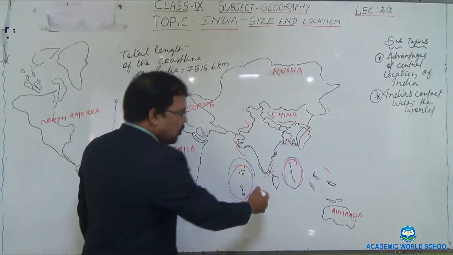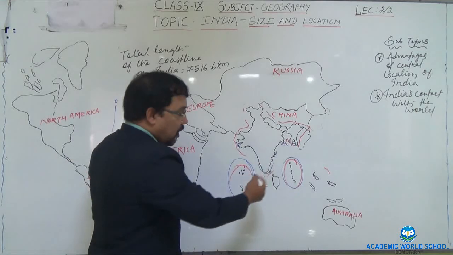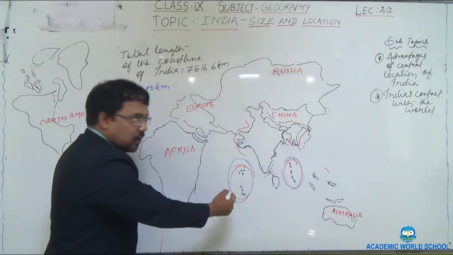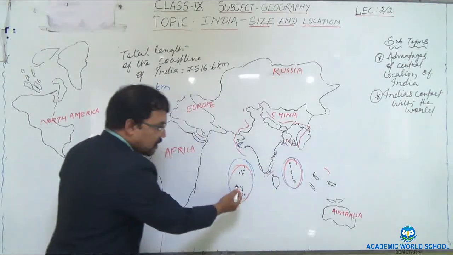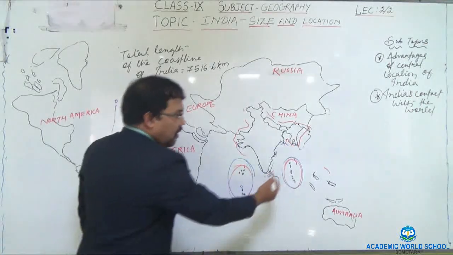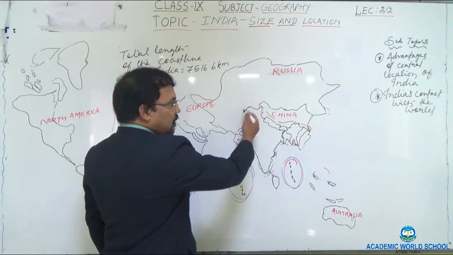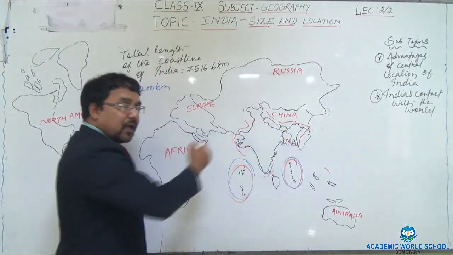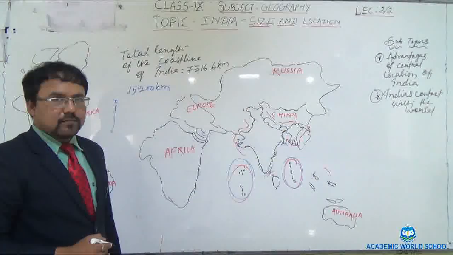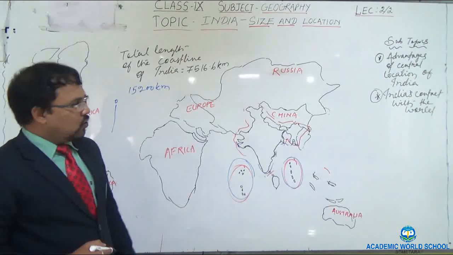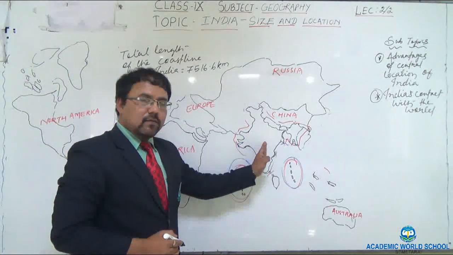We do not include Andaman and Nicobar Island and Lakshadweep. Andaman and Nicobar Island is here and Lakshadweep is here. Excluding Andaman and Nicobar Island and Lakshadweep, we consider this area as the mainland of India. Okay, so it is the mainland of India.